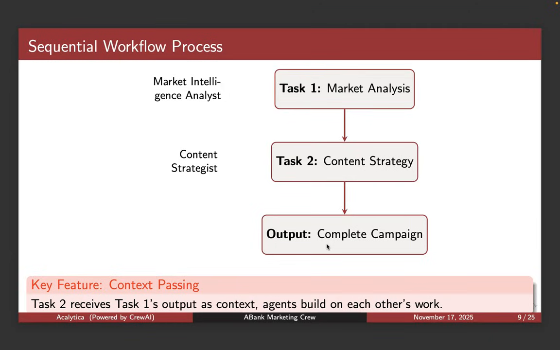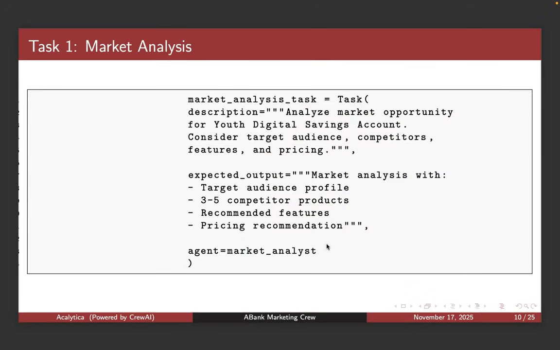So that's where the sequential nature comes in. They're going to build on each other's work, basically. So market analysis, okay, this is where we look at the first task. The task is: analyze market opportunity for a youth development digital savings account, considering target audience, competitors, features, and pricing. The expected outcome is a market analysis with the target audience, 3 to 5 competitors, recommended features, and a pricing recommendation. So that's what we're going to have as output.